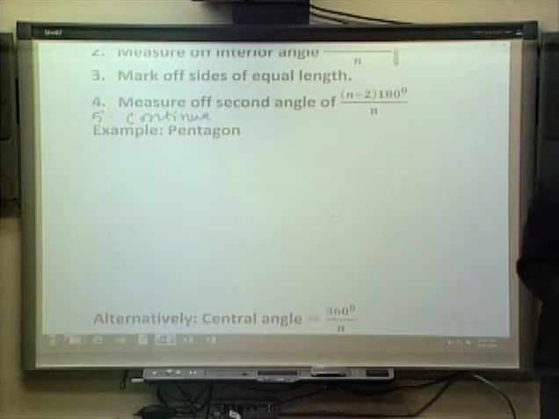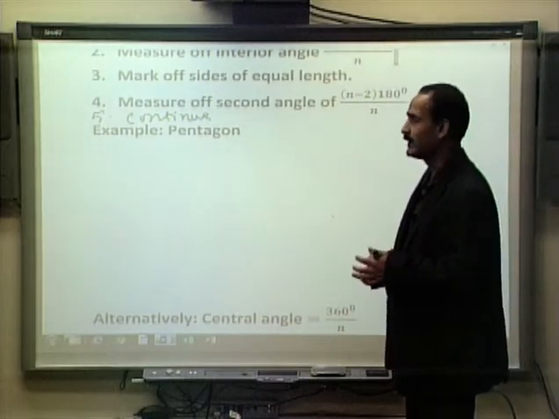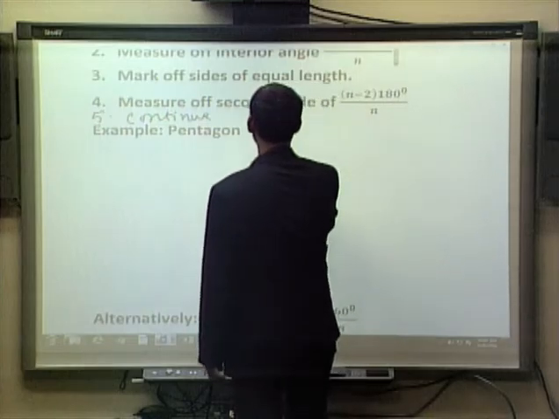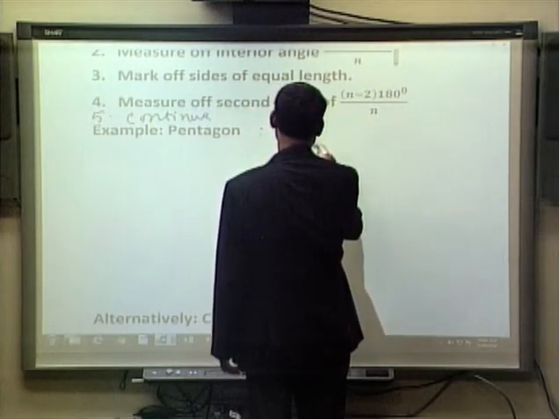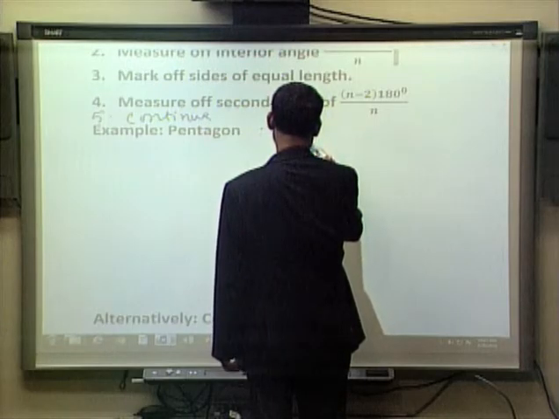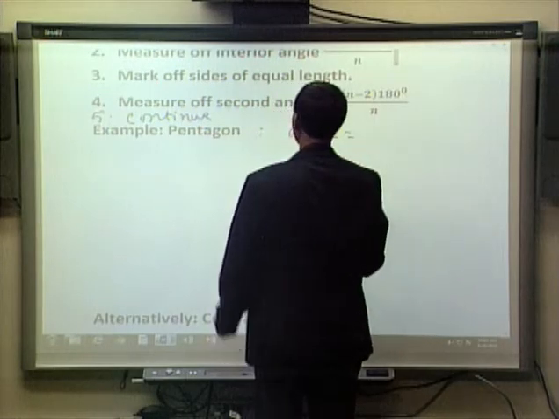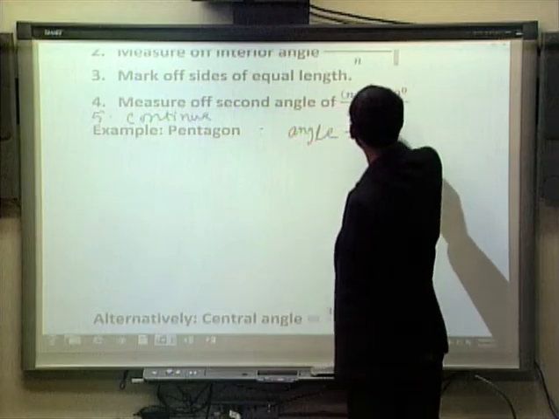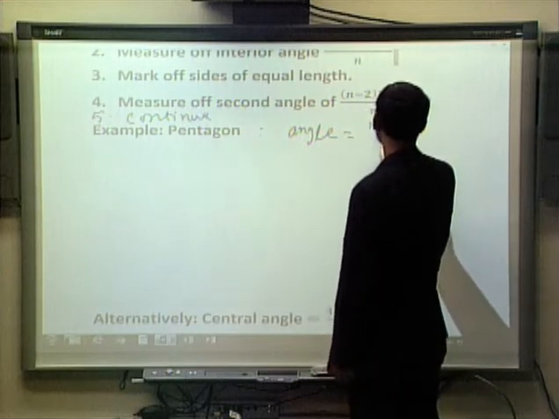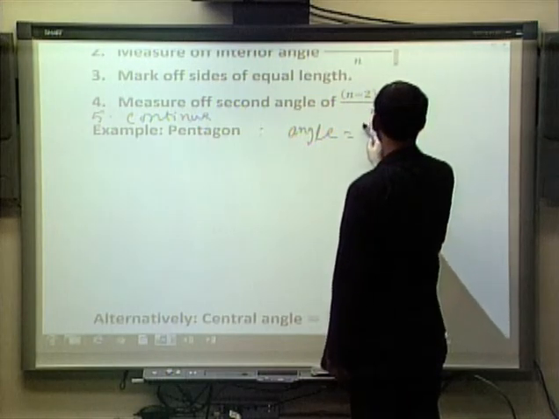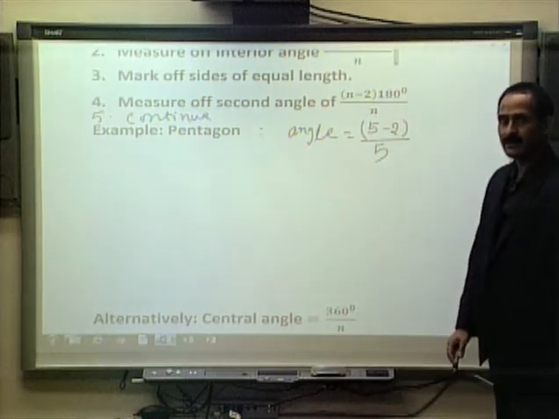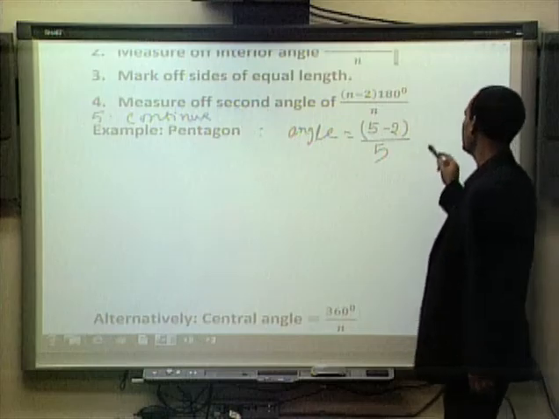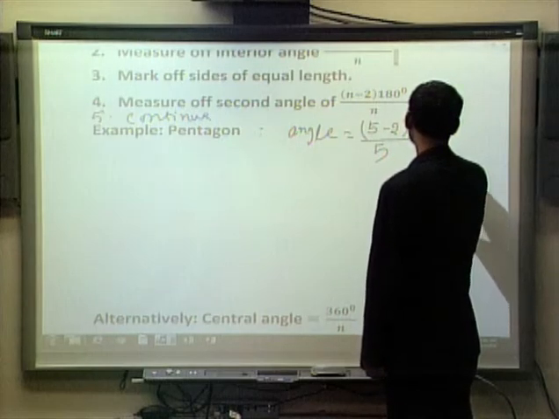So in order to construct the regular pentagon or regular polygon, the first thing is to find out the measure of the interior angle. The interior angle for a pentagon, because the formula is n minus 2 divided by n times 180, where n is 5.